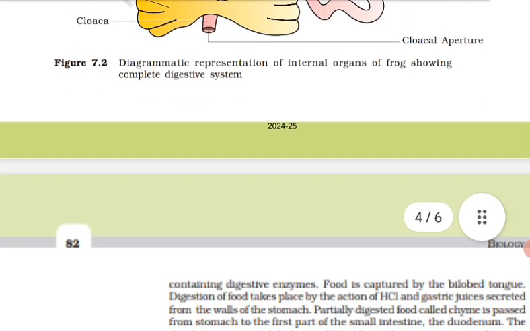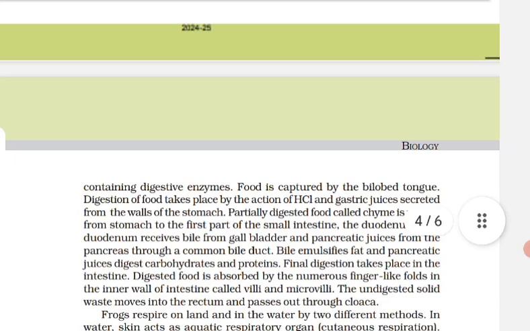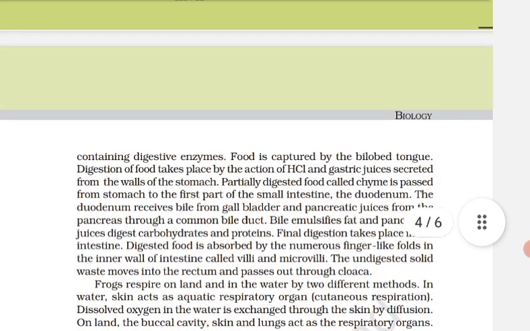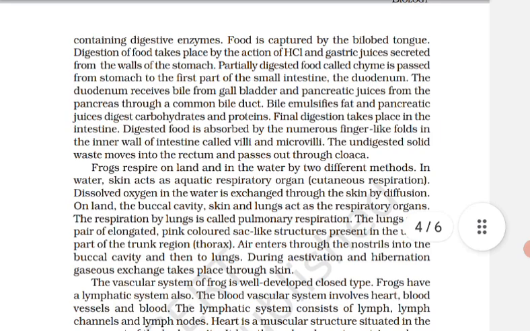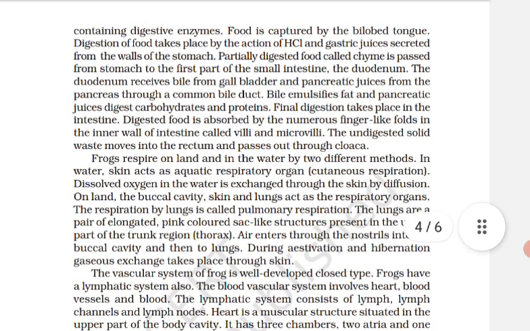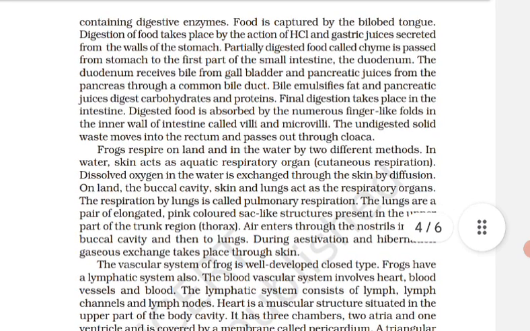Special venous connections between liver and the intestine as well as kidney and lower part of the body are present in frog. किस किस में होता है स्पेशल वेनस कनेक्शन? लीवर और इंटेस्टाइन में और किडनी और लोअर पार्ट ऑफ बॉडी में होता है. ठीक है. The former is called hepatic portal system and the latter is called renal portal system.